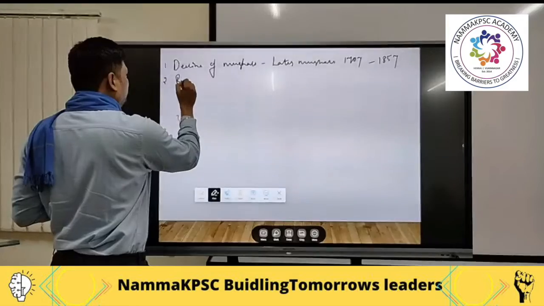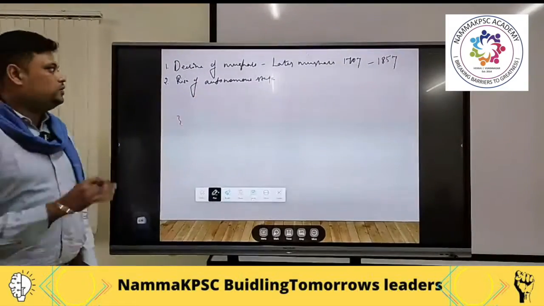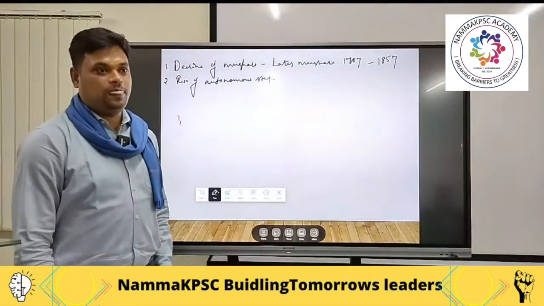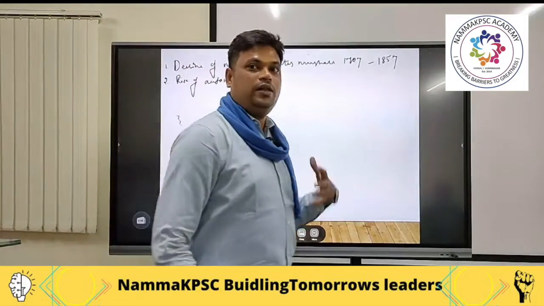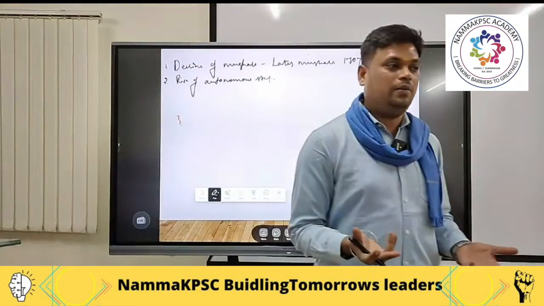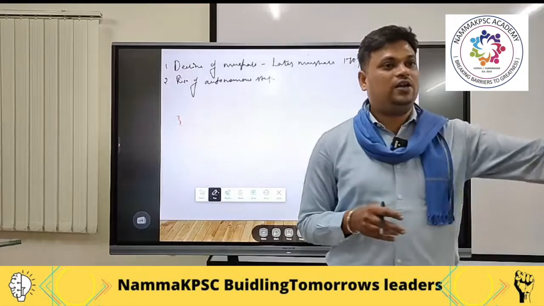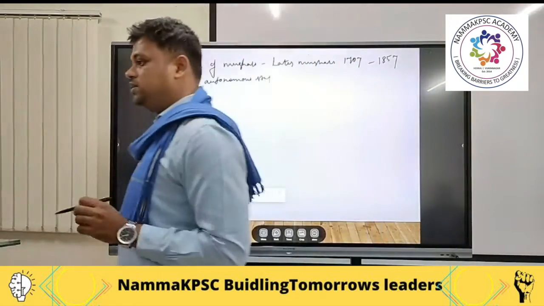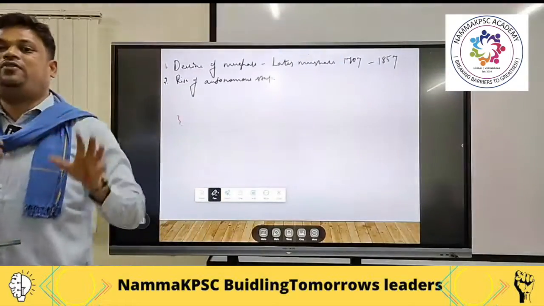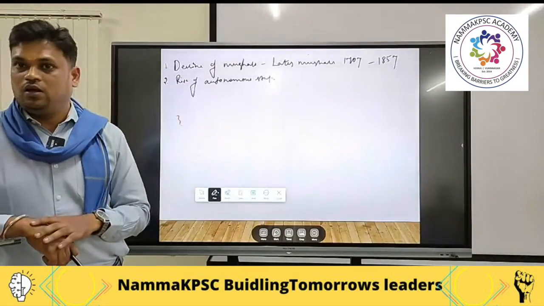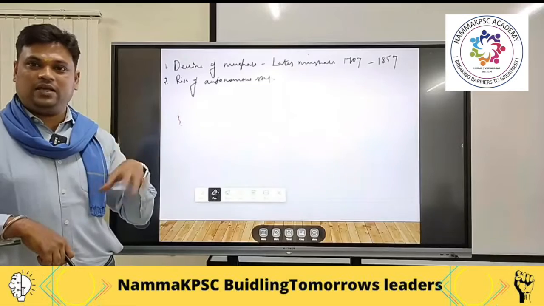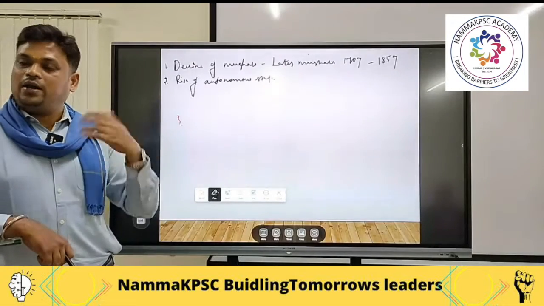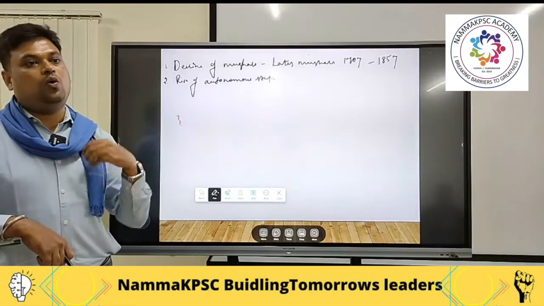rise of autonomous states. When the ruler is not that powerful, and the particular ruler used to appoint different governors to the states under their control, all those people started declaring themselves independent states. They started maintaining their own army and administration as well as their own rule.